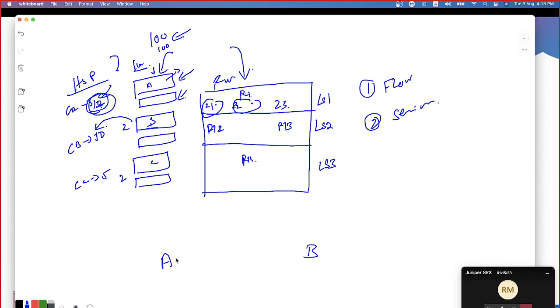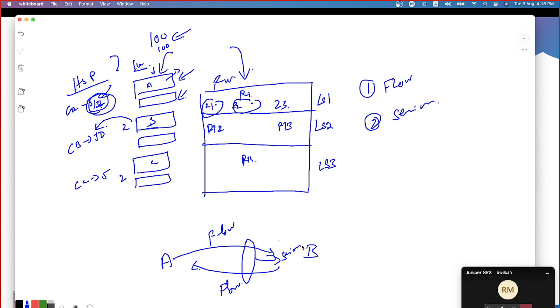Let's assume that A is asking something, B is responding back with something. Now from A to B, the request is called a flow. From B to A, the response is also considered a flow. Now if these two flows are related to each other, together we call it a session.